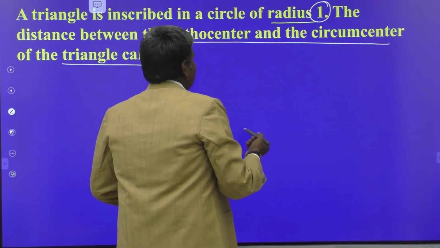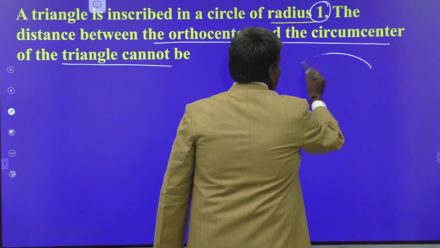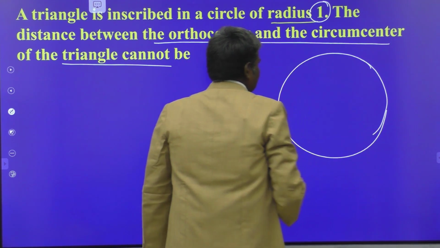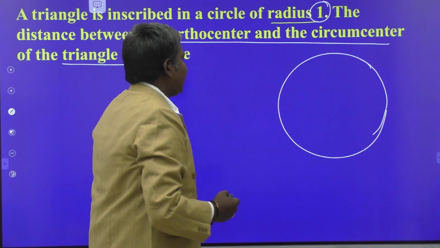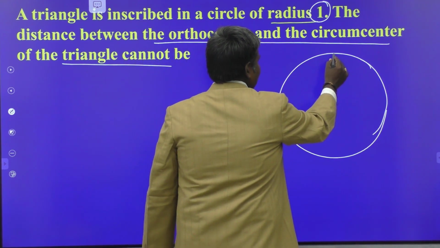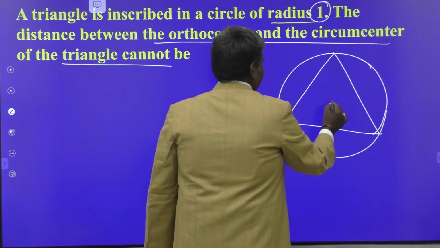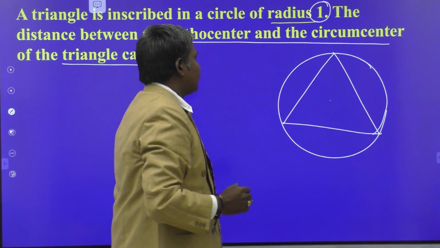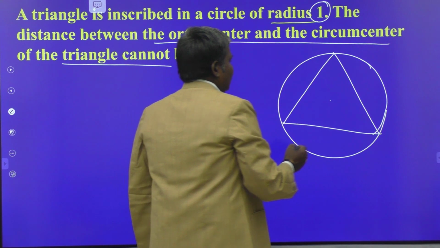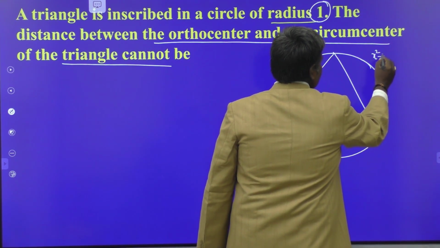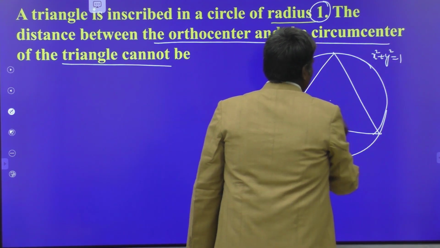So, consider a circle of radius 1 unit. Suppose this is the circle, and a triangle is inscribed in this circle. For convenience, I am taking the equation of the circle as x square plus y square equal to 1.